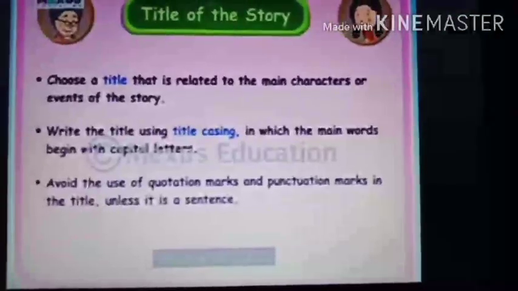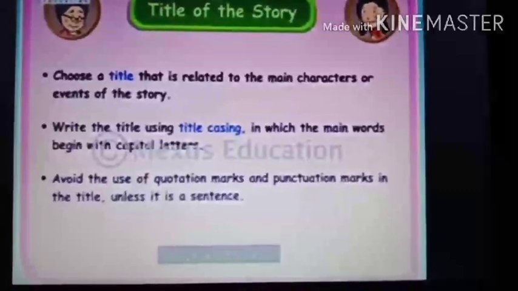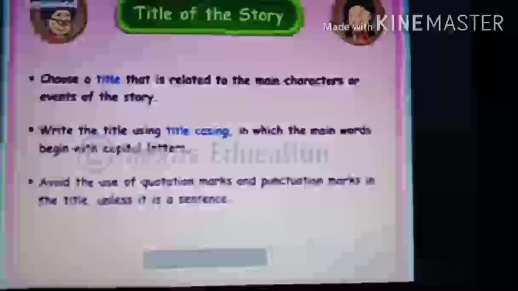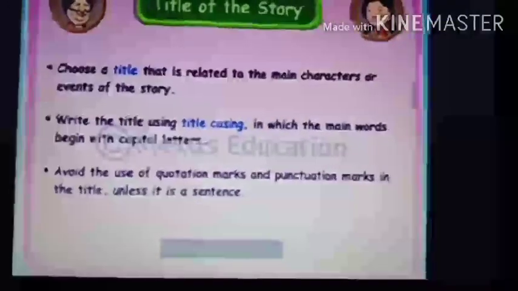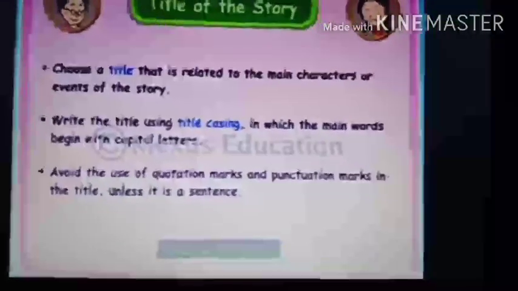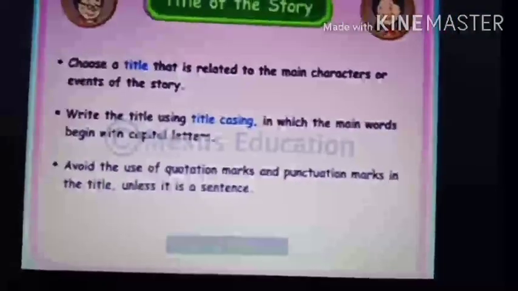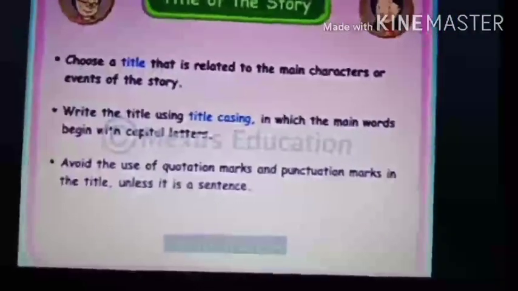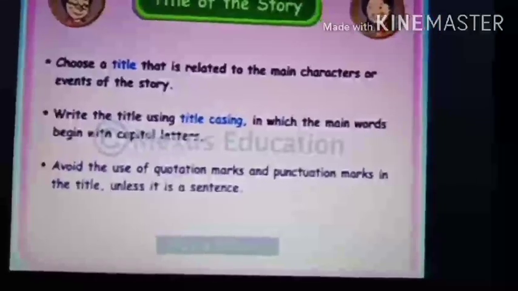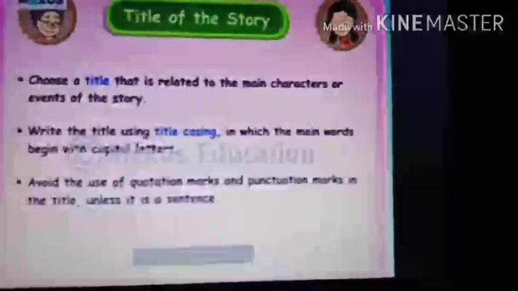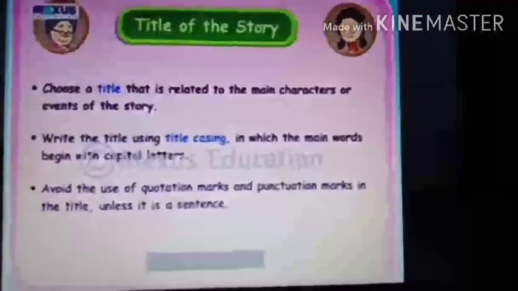Now see, in this the main characters are what? Ant and dove. So you can give the name of the story, The Ant and the Dove. When you write the title of the story, first you must see which are the characters. And when the characters are important, you must write their names in capital letters, like Ant and Dove. So whenever you write a title, you must keep in mind the main characters of the story.